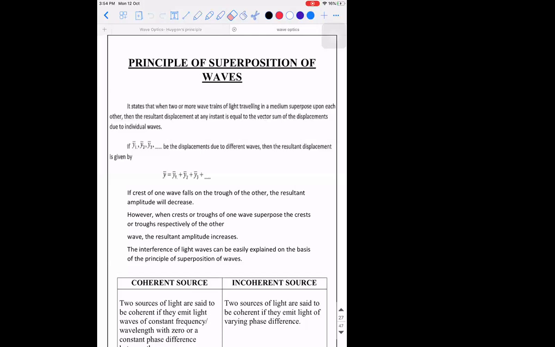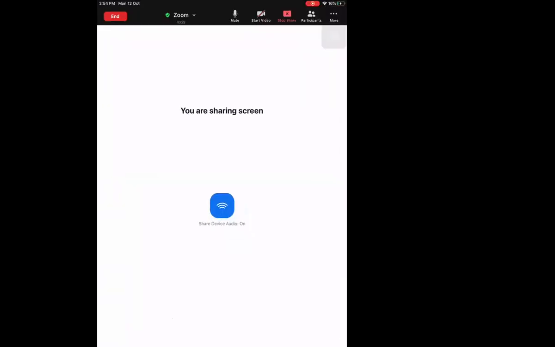The displacements of individual waves can be added to find the displacement of the overall wave. Exactly. So that's right.